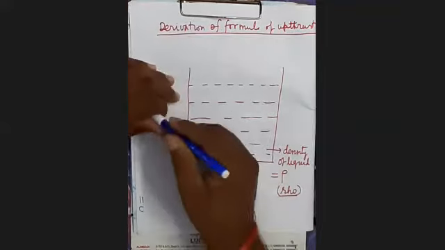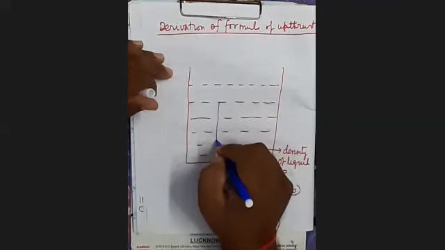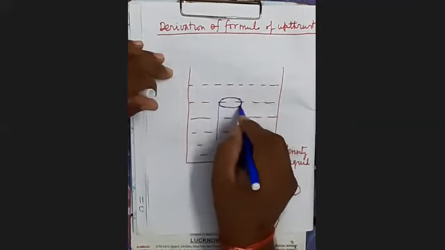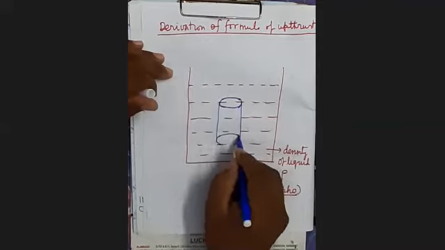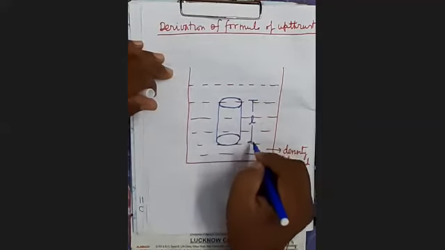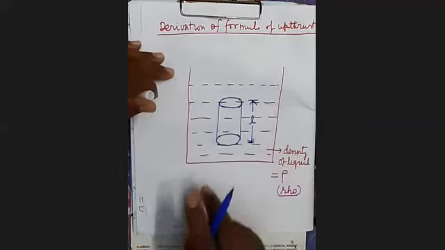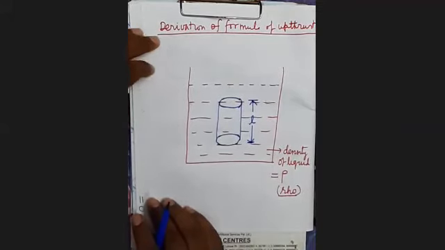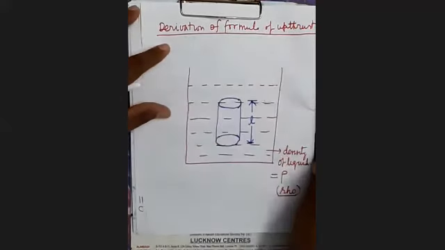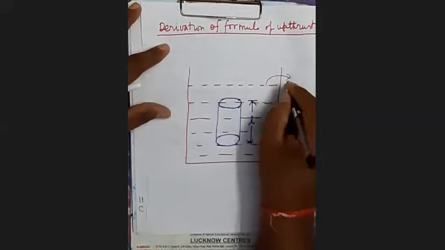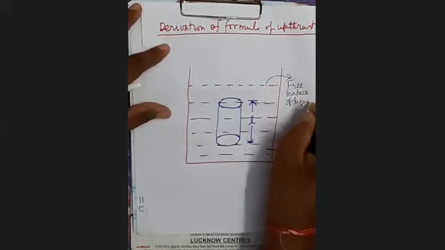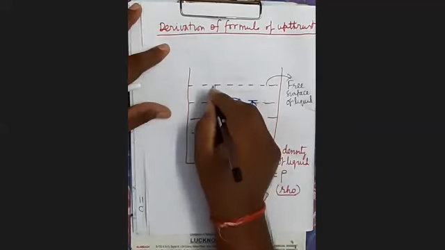It's clear. Then here this is a cylinder of length L. You can see here its total length is L. And it is situated inside this liquid in the upright position, in such a way that the depth of its top surface from the free surface of liquid is H1.